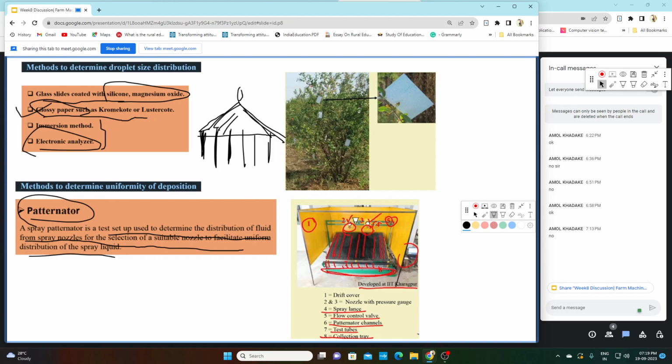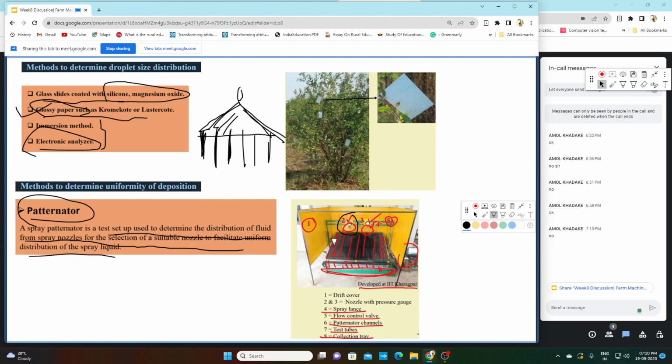We will attach a nozzle on the top of the patternator, and then we will spray the liquid. By this, the spray liquid will be collected at each channel. This patternator is nothing but channels.